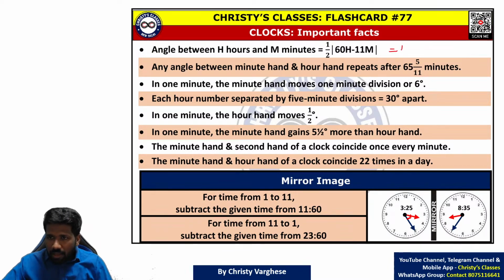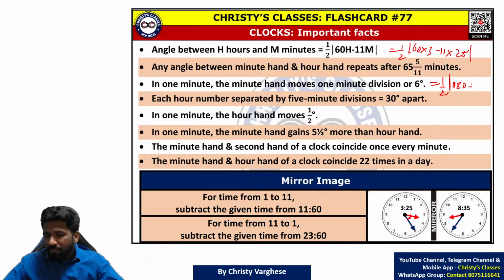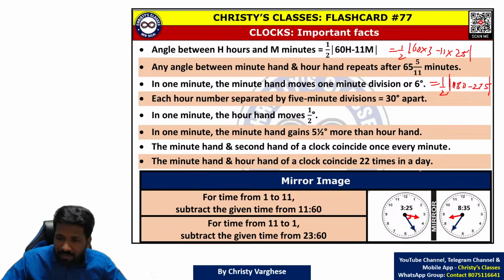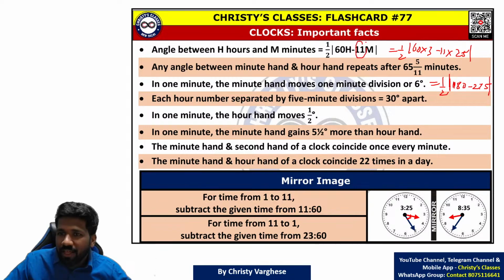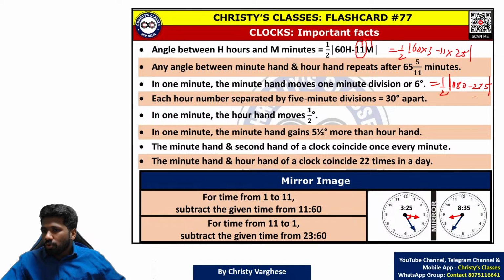That means half into modulus of 60 into 3 minus 11 into 25. Half into 60 into 3 is 180. For 11 into 25, to multiply a number with 11, there is a shortcut technique in Vedic maths: take the 2 and 5, and sandwich the sum of the digits, 2 plus 5, in between the digits. In this formula, 11 will always be there, so you can do multiplication with 11 faster using this shortcut technique.